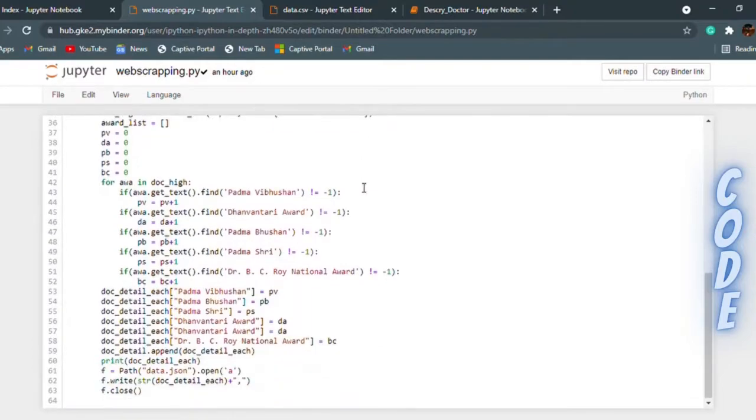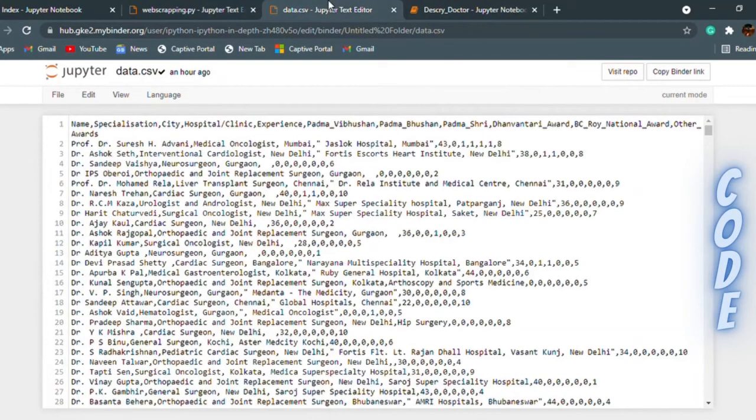Now we talk about the dataset obtained from web scraping. The dataset obtained contains 5,526 entries with data fields as name, specialization, city, hospital or clinic address, experience, and awards.